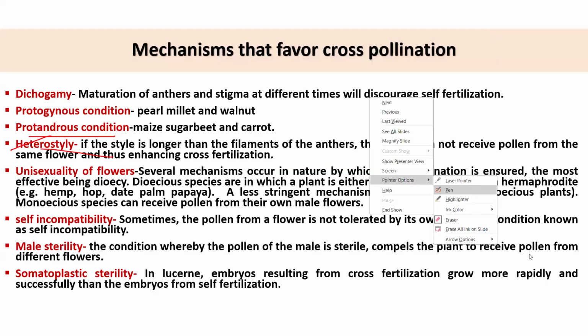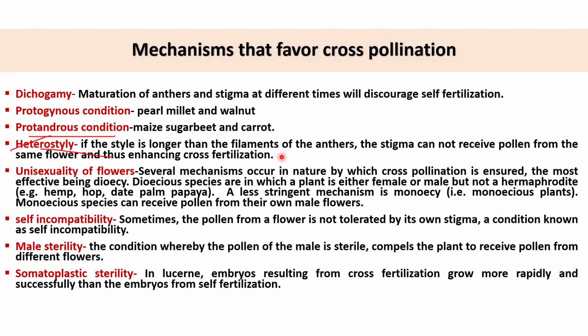Seed Science and Technology by NC Singh. I will share the name. At least read some chapters like mode of pollination, mechanism of pollination, and different seed dispersal mechanisms.